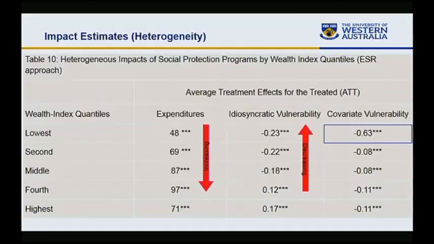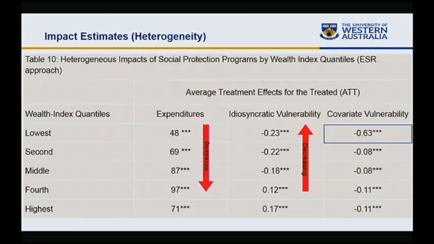We also see the heterogeneity of social protection impacts across different quantiles. We see that the poverty reducing impacts of social protection are higher for households in the higher quantiles, but lower for households in the lower quantiles. The opposite is the case for idiosyncratic vulnerability and covariate shock. We see that vulnerability reducing impacts are higher for households in the lower quintiles, and in fact there are no impacts in the higher quintiles.